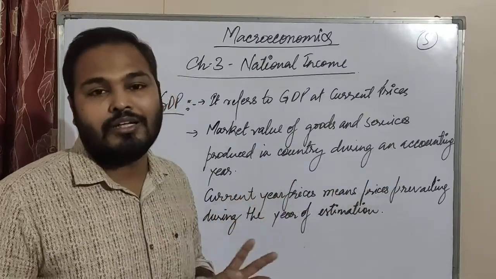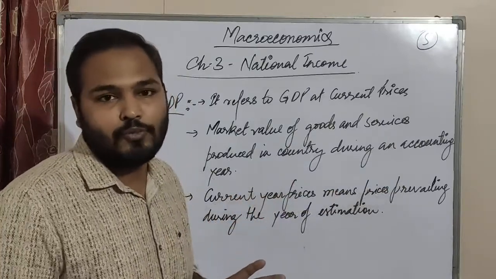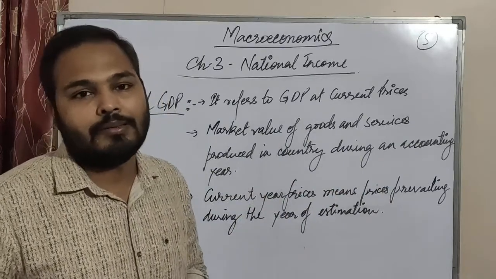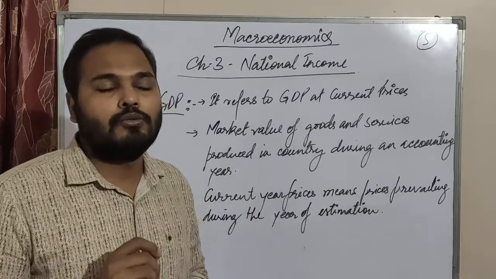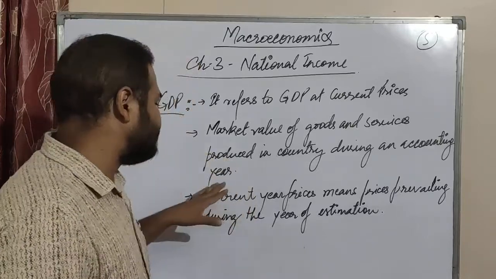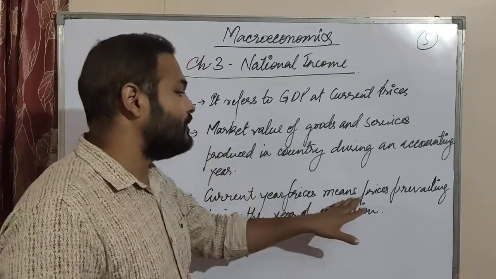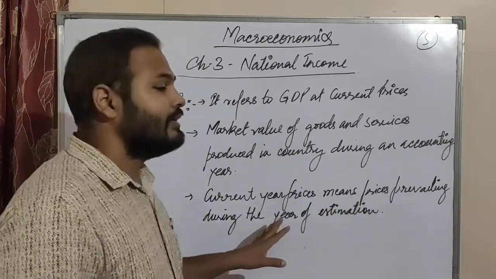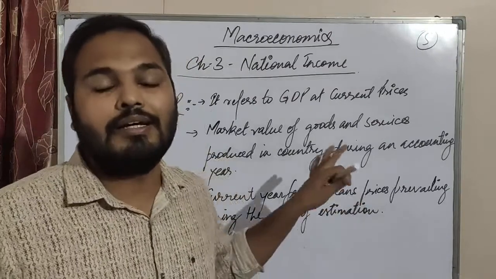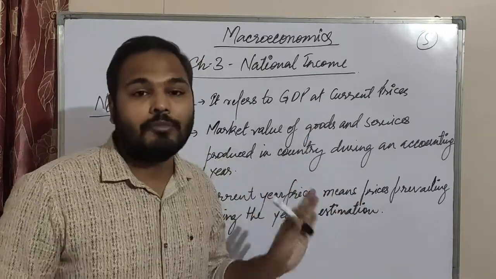Suppose whatever we consider the current year. Like today, this year will be 2020 to 2021. Then current year price means price prevailing during the year, at the time of estimation. So these things to be there when we are studying nominal GDP.